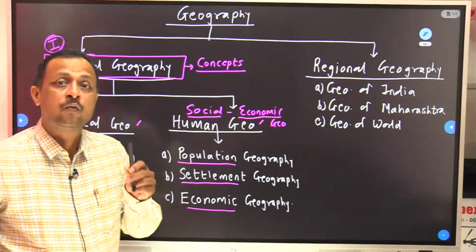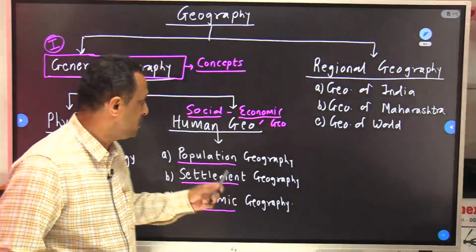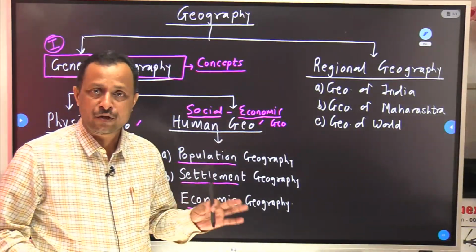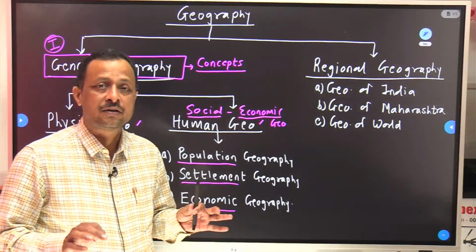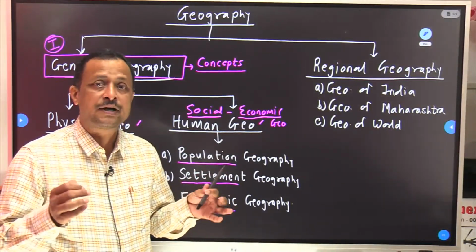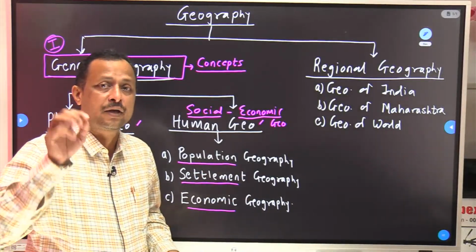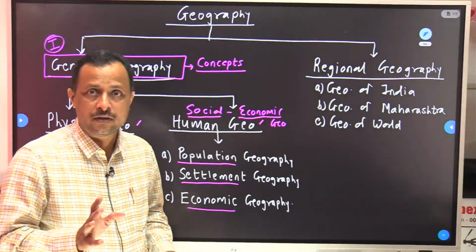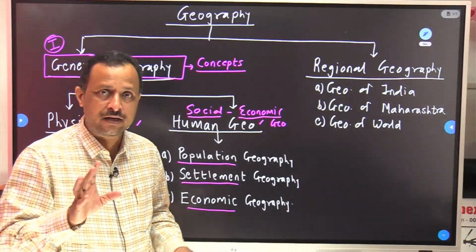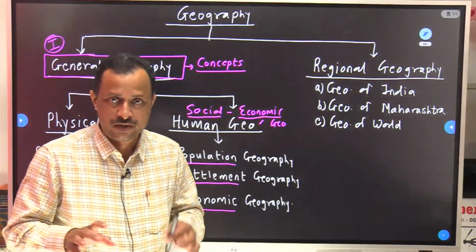But the real word, actual word in that subject of geography is what? Human geography. UPSC will mention human geography, plus the authors like Majid Hussain and many more who have written books on all these topics, they mention title of their book as human geography. That's why human geography is the ideal and perfect title to this component of geography. Please keep this in mind.